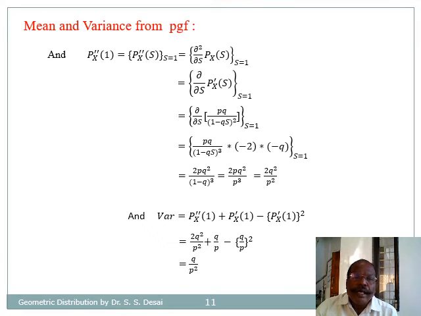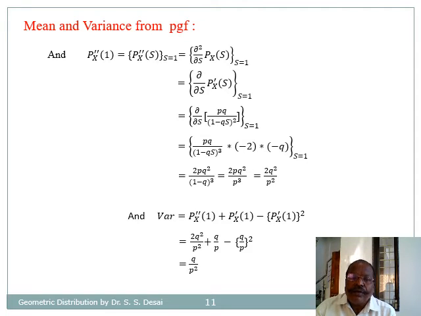To find variance we need mu2 dash, that is the expectation of X square, and to find the expectation of X square from the PGF we need P double dash at 1, that is the second order differentiation of the probability generating function with respect to s at the point s is equal to 1, that is the differentiation of the first order differentiation with respect to s at s is equal to 1.